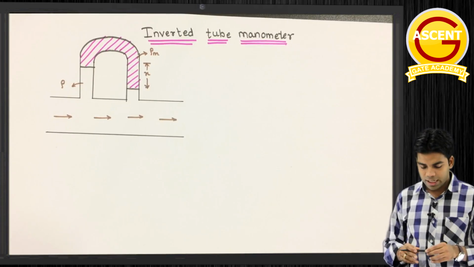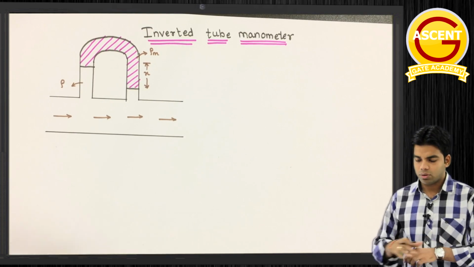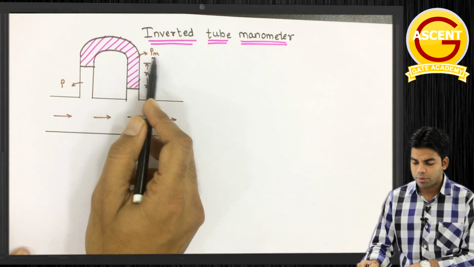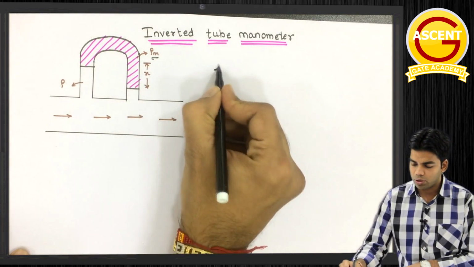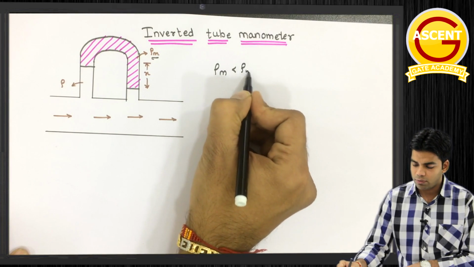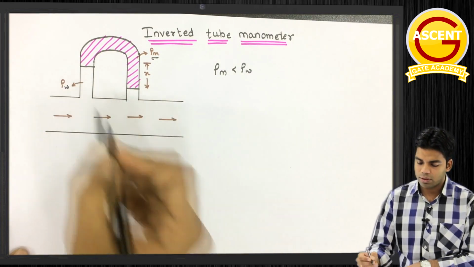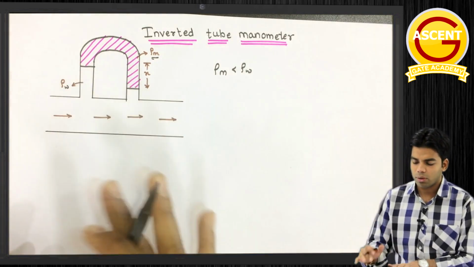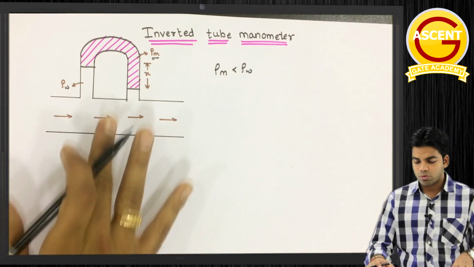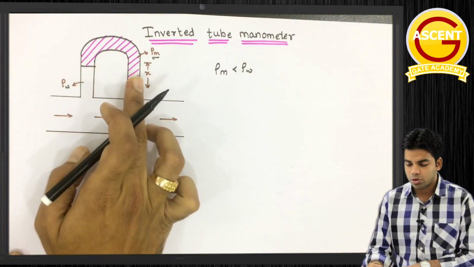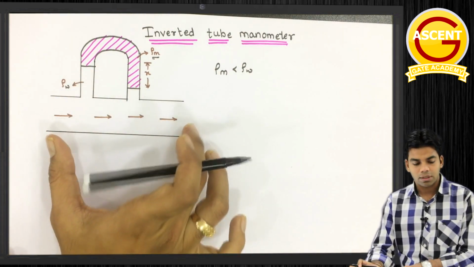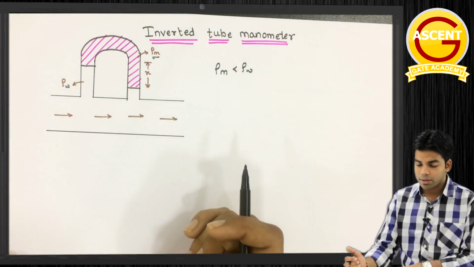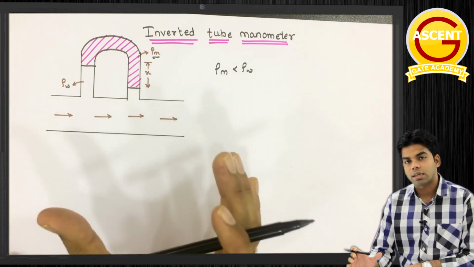Getting this or not? Okay, the next type of manometer is the inverted tube manometer. Here obviously the density of the manometric fluid should be less than the density of the flowing fluid. The flowing fluid has density rho w, and the manometric fluid has density rho m. Then only it can float above it. So first, the manometric fluid should be lighter than the flowing fluid, and second, the two fluids should not intermix. This is used to measure generally low pressure difference.